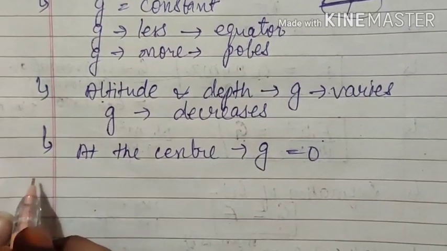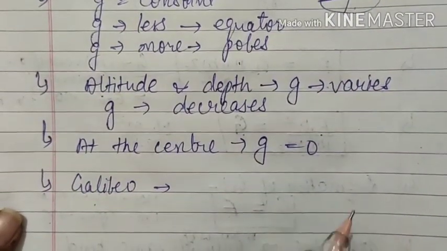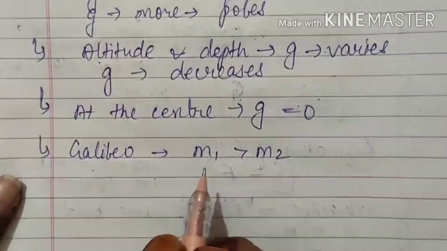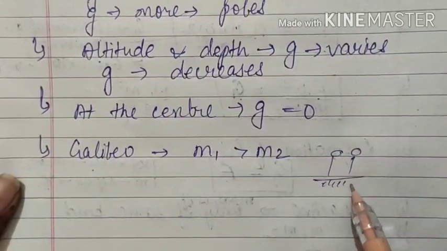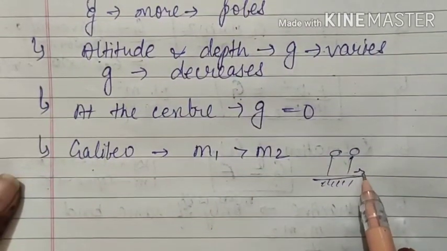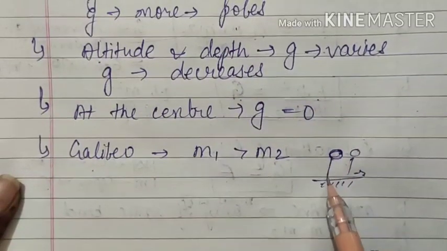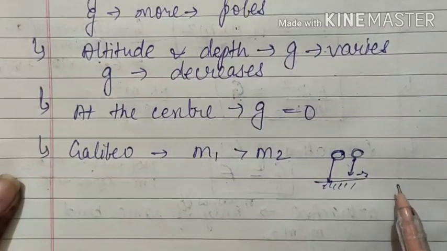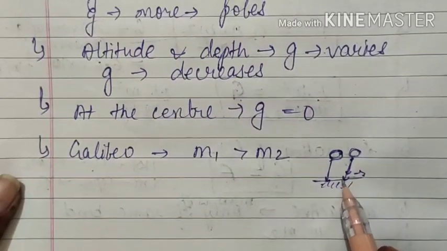Now, one more important concept which was again given by Galileo only: two objects of different masses, let m1 be greater than m2, if they fall from the same height simultaneously, then they will reach the ground simultaneously. Initially, it was considered that the heavier object reaches the Earth's ground earlier than the lighter object, which is actually based on the practical experiences in our daily life. But later, Galileo said it is not like that. Both the objects will reach the ground simultaneously.